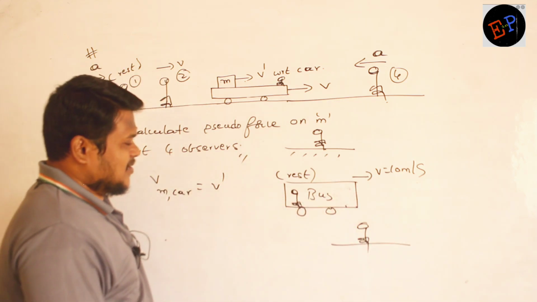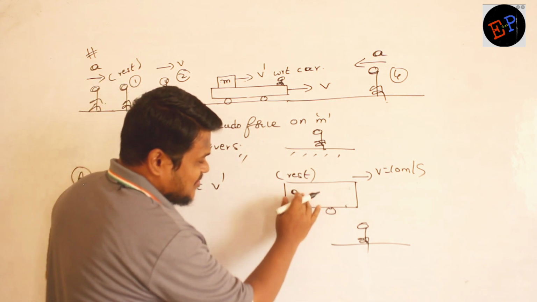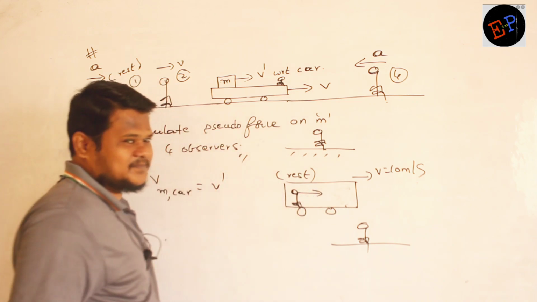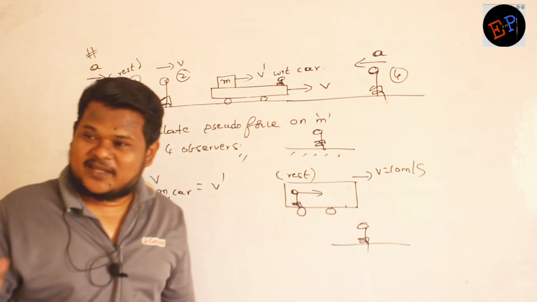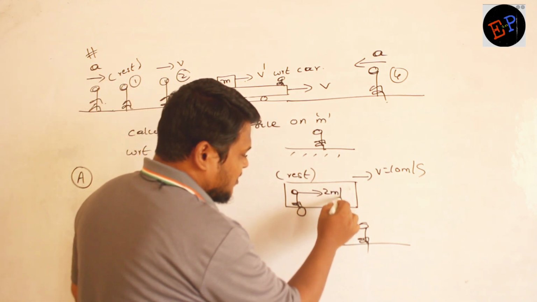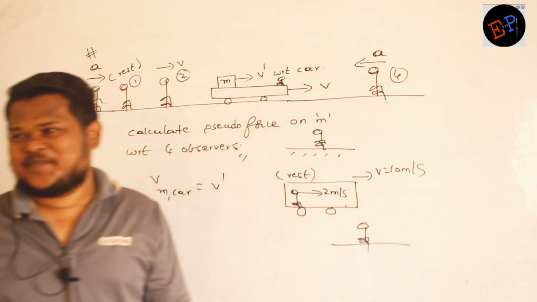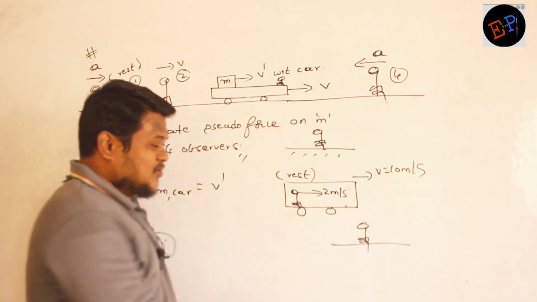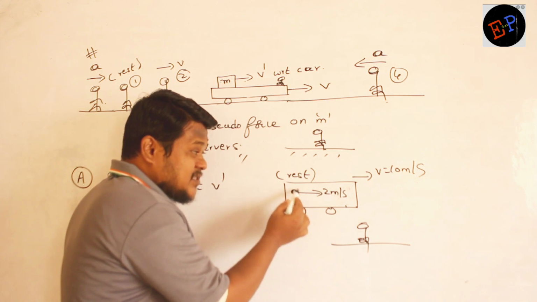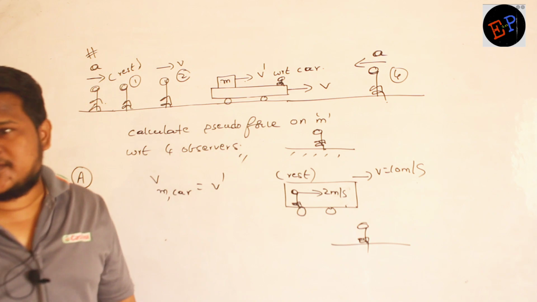Now this man is a very mischievous man. So what he is doing is, he is again walking in the bus. With respect to the bus, he is traveling with a speed of 2 meter per second. Clear now? Now to this observer on the ground, what is the velocity of this man? 10 plus 2, 12.